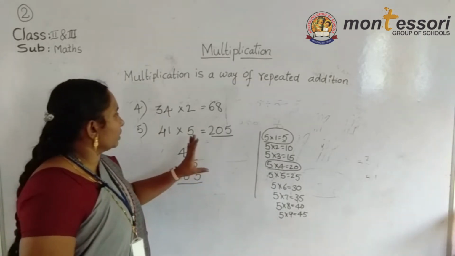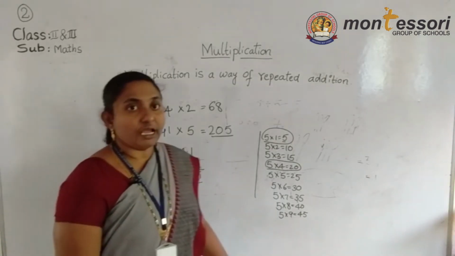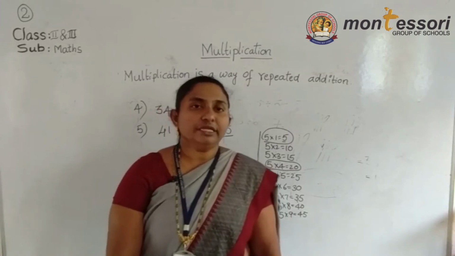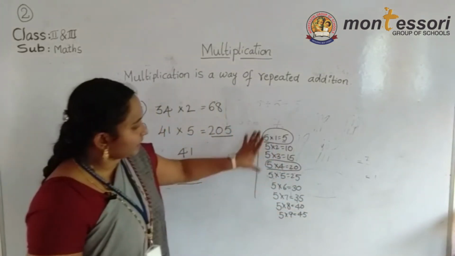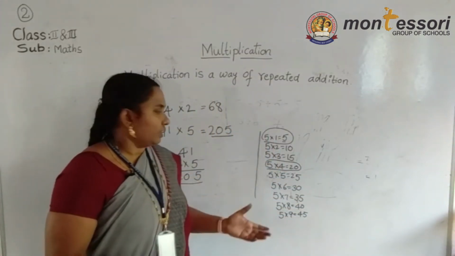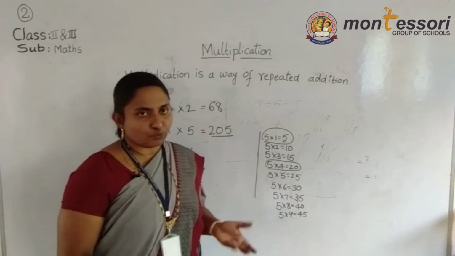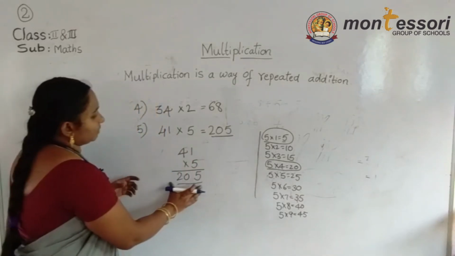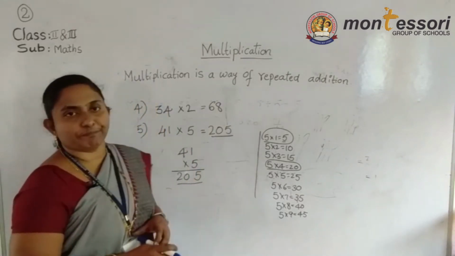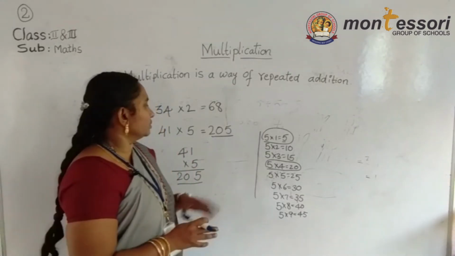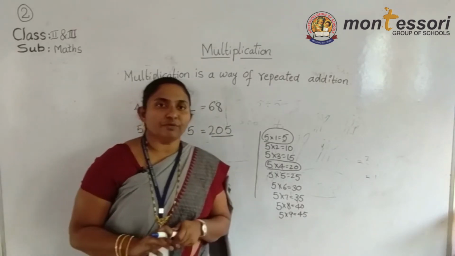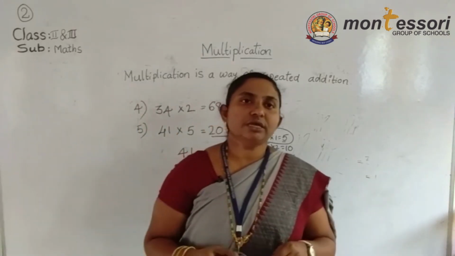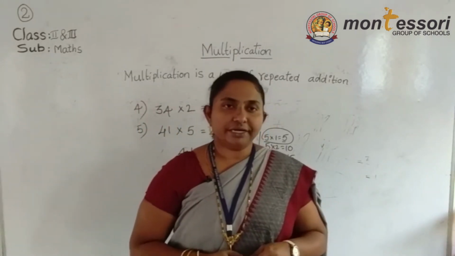Understood, all of you? Watch this video carefully and do the worksheets carefully. Writing the table is your choice, but do the multiplication in the correct way. After watching this video you can write the worksheets with neat handwriting. Thank you.